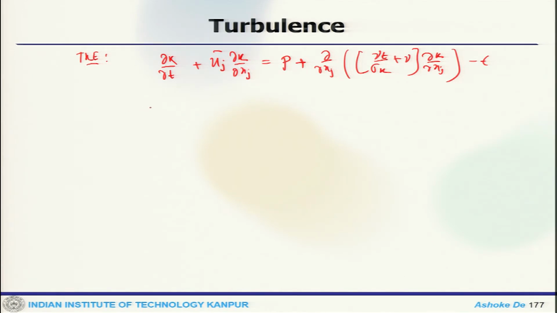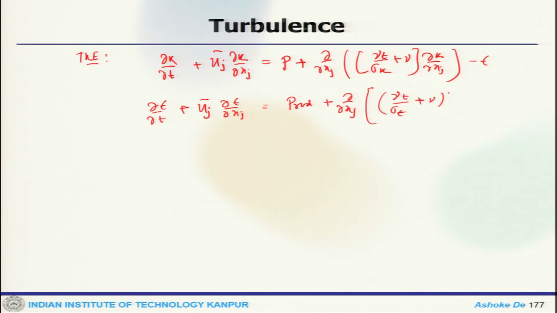Similarly, we get the equation for epsilon, which is del epsilon by del t plus uj del epsilon by del xj equals a production term plus del by del xj of nu T by sigma epsilon plus nu times del epsilon by del xj, minus a dissipation term. So, there is a production term and a dissipation term, and there are some empirical relations for that. The difference of these two is approximated as epsilon by k times C epsilon 1 P minus C epsilon 2 epsilon.